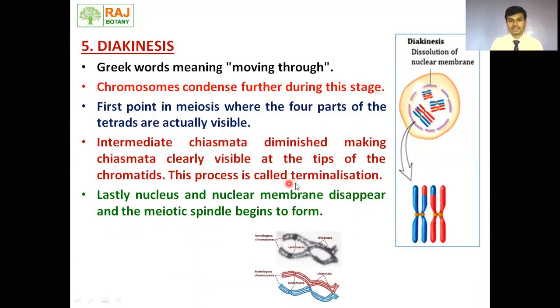That's why diakinesis is characterized by the term terminalization. The intermediate chiasmata diminish, making chiasmata clearly visible at the tip position, meaning the terminal position. Hence the term terminalization. And lastly, the nucleolus and nuclear membrane disappear and the meiotic spindle begins to form.